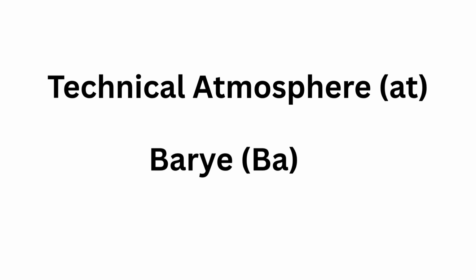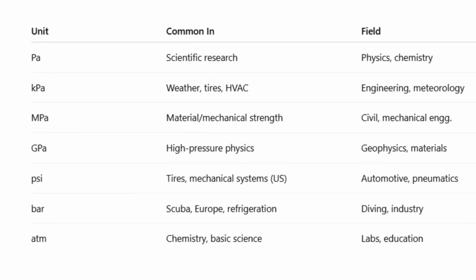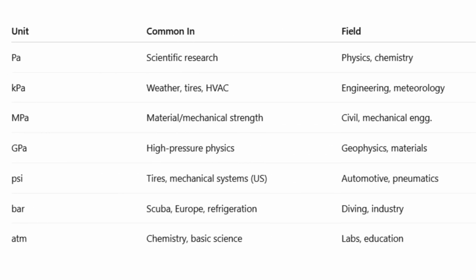Barye. Need something tiny? Enter the barye, the CGS unit. 1 barye is just 0.1 pascal, ideal for low pressure systems like vacuum research or subtle airflow. And before we wrap up, here is a quick list of some other pressure units you might come across.